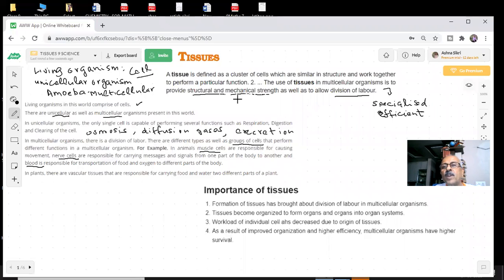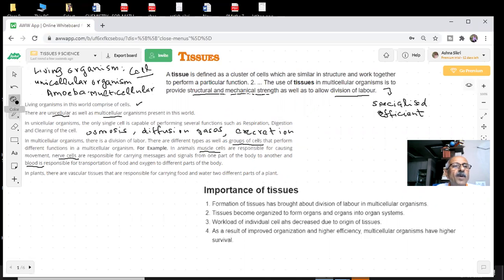So I hope you have noted this down. This is the definition of tissues. They will ask you what tissues are, so we have to give a definition: a cluster of cells which are similar in structure and work together to perform a particular function. They are called tissues. Now the second question which they ask you: what is the importance of tissues?